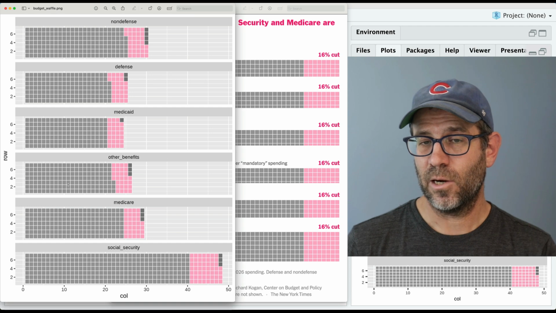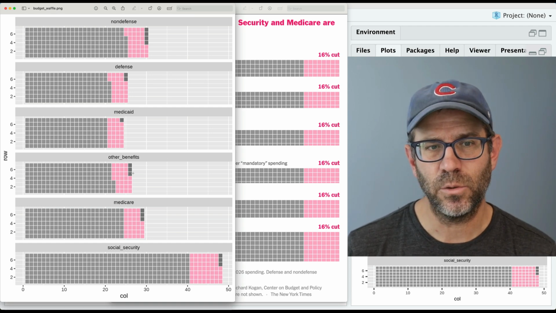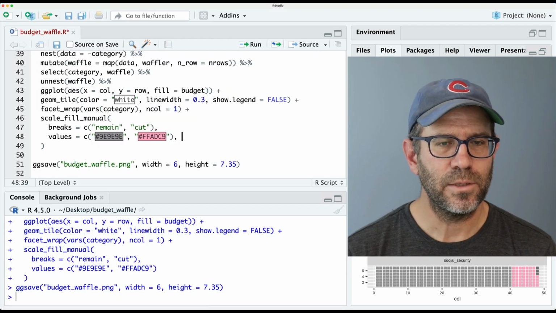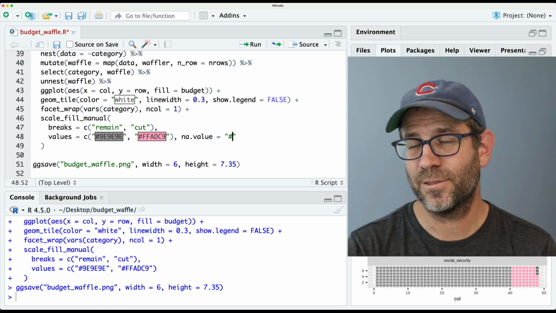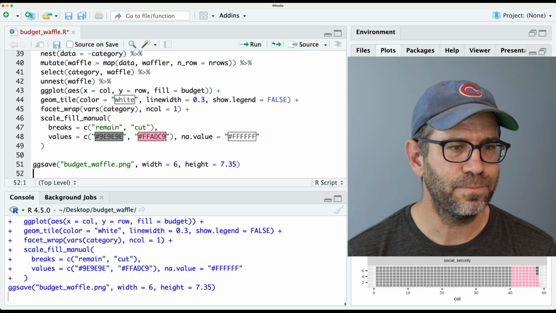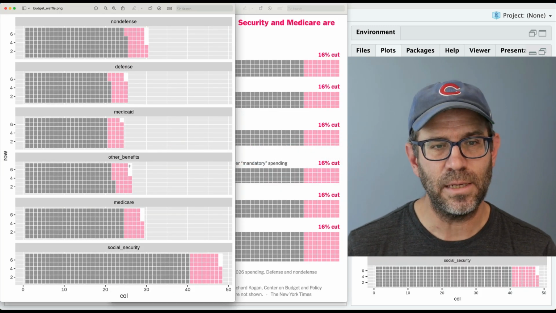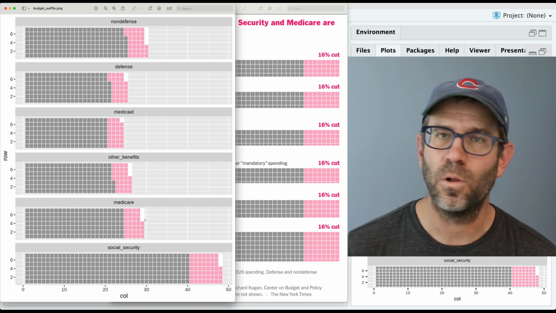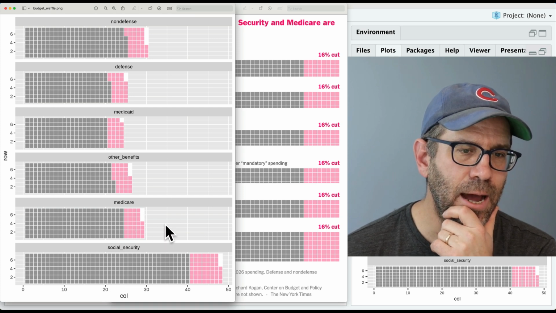And now we've got our gray cells and our pink cells, but we notice that our NA cells are also a darker gray. Like I said, I want to get rid of those and turn those white. We can do NA.value, and I'm going to put in here white. So I could say quote white, or I could give it 6 Fs, which is what I'll do. I'm using hexadecimal for everything else. I may as well. And so now what we see is that those NA values have those white squares. Cool, huh?